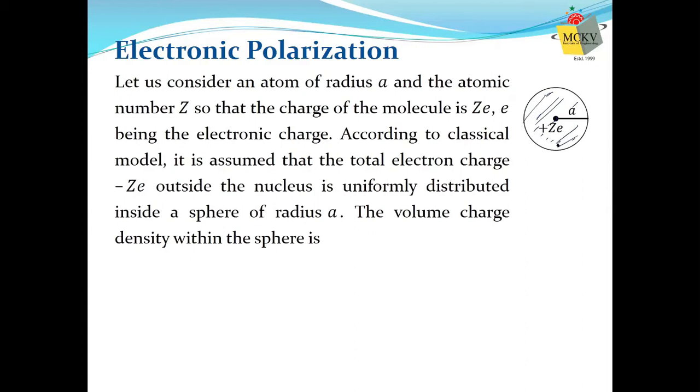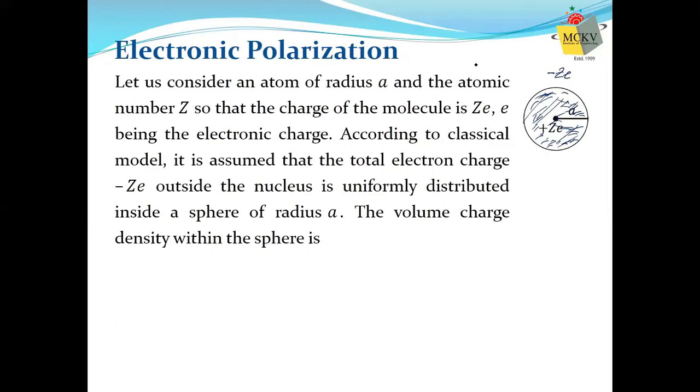But if I just use the normal classical concept, then we can just say that electrons are distributed throughout this atom. That's why we can say electron cloud. So these electrons have charge minus ZE; the total electronic charge will be minus ZE, E being the charge of a single electron, and atomic number is Z.